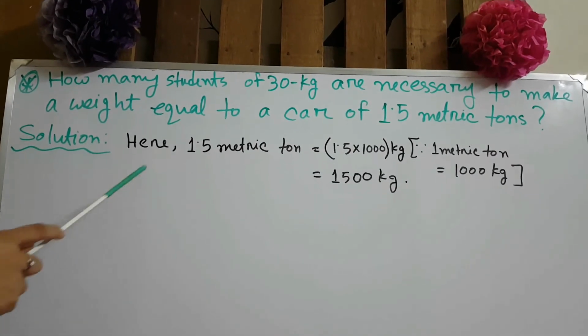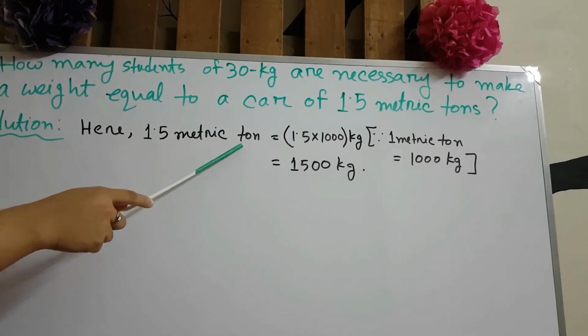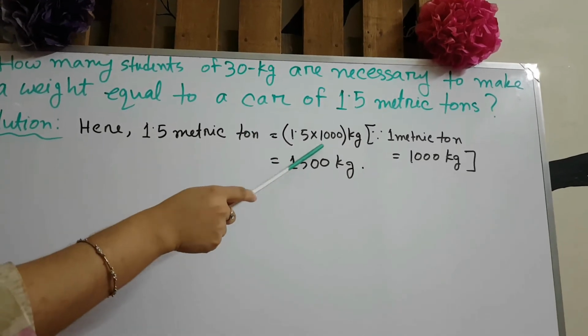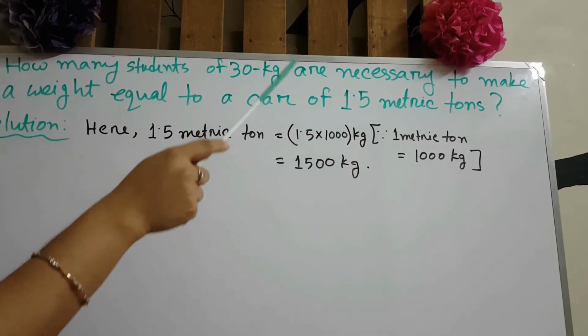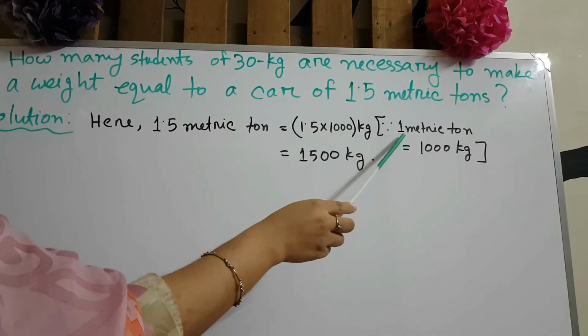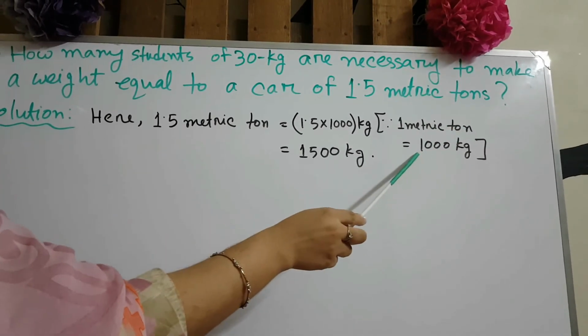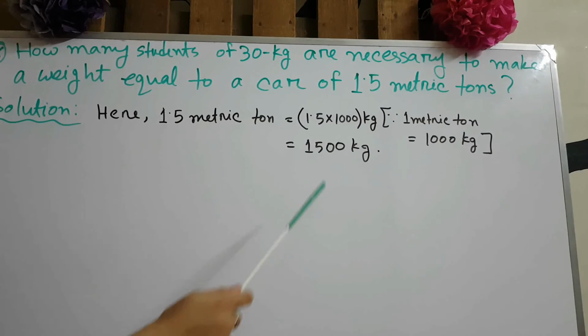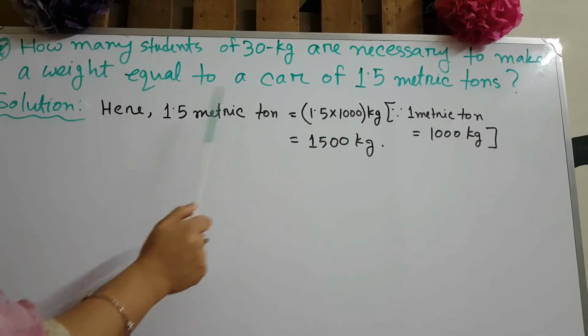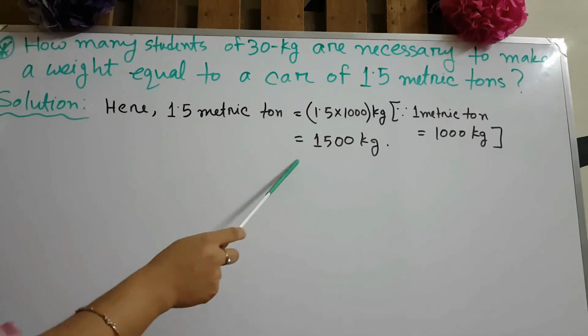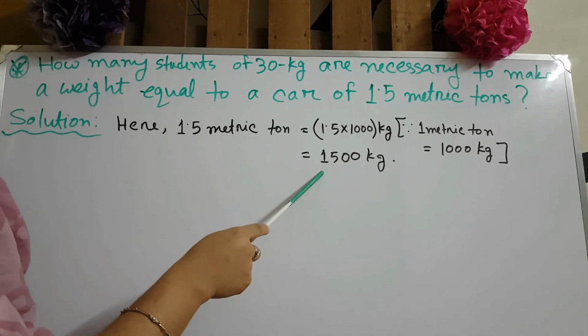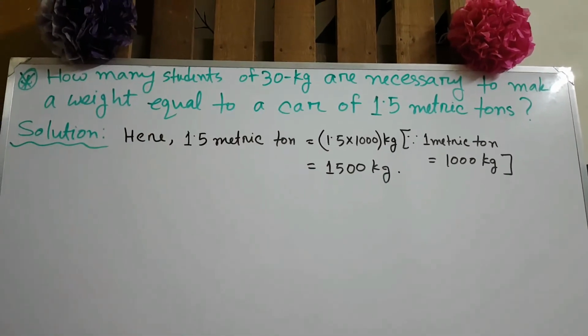Now here 1.5 metric tons is equal to 1.5 multiplied by 1000, because we know that 1 metric ton is equal to 1000 kg. So we multiply 1.5 by 1000, and the result is 1500 kg.